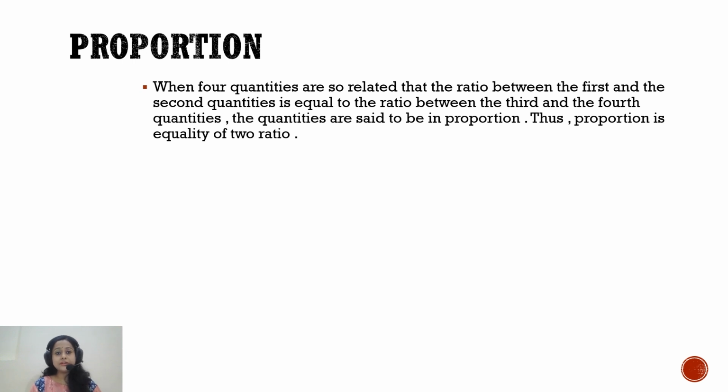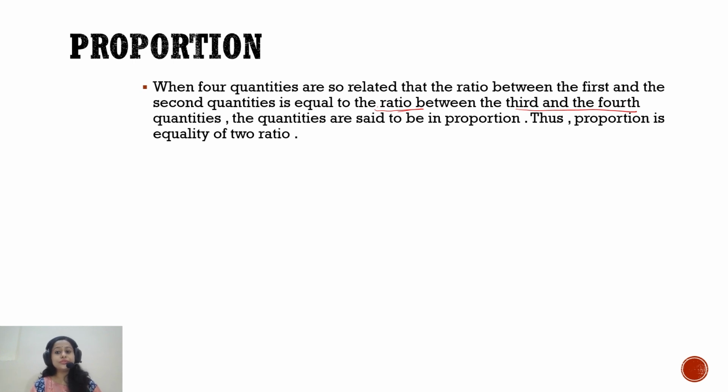So they will generate the equal ratio. If we take the ratio of the first and second quantity, that is the first ratio, and if we take the third and fourth quantity and make a ratio, then these 2 ratios will be equal.